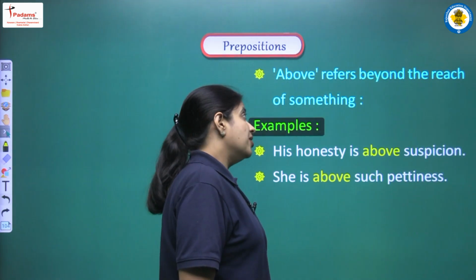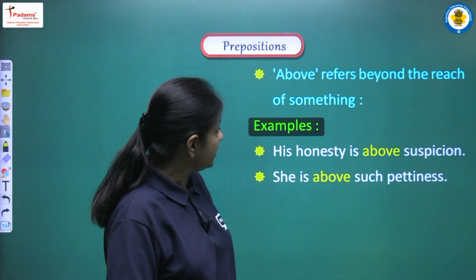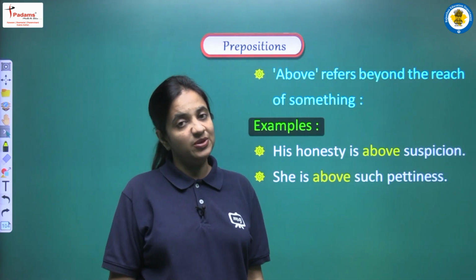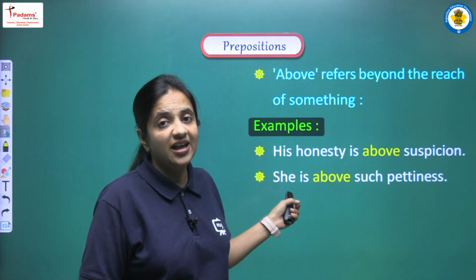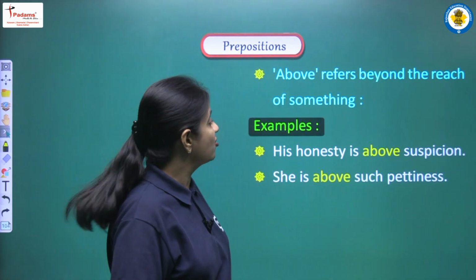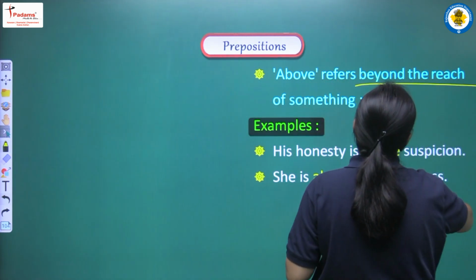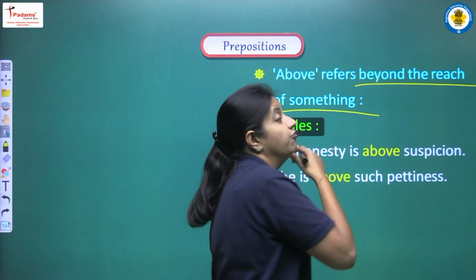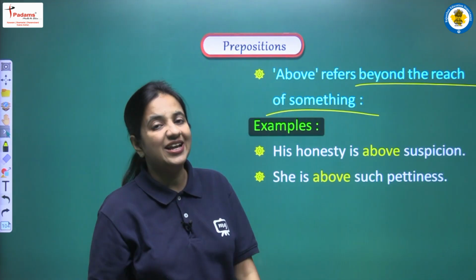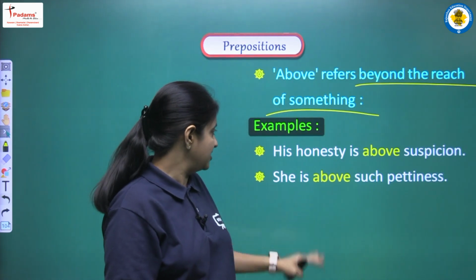Moving on, above refers to beyond the reach of something. So yes, be very careful because we are having another use of above, and according to this use, with the help of above we can tell what is beyond the reach of something. So what does it mean actually? So for that let's discuss the examples.